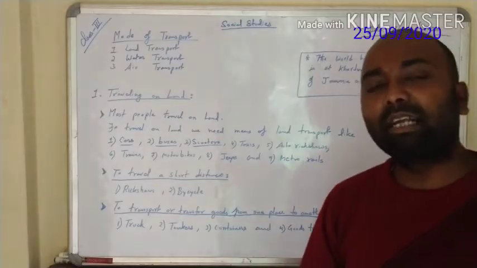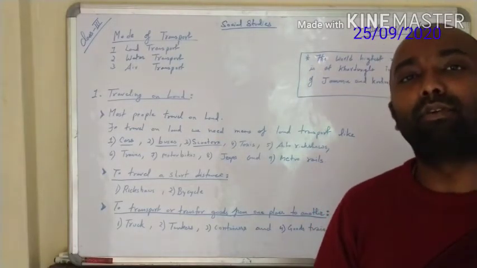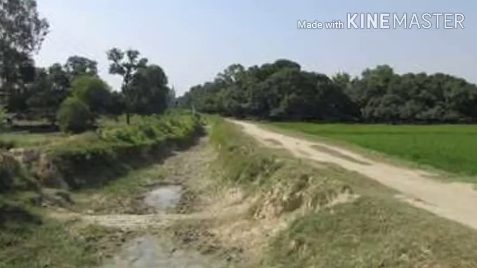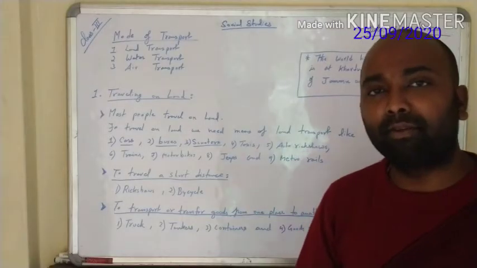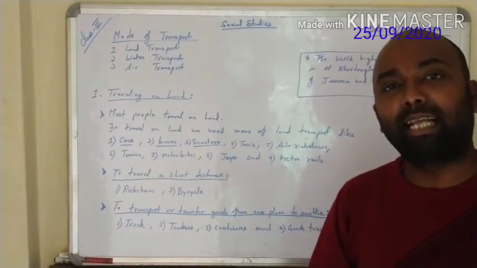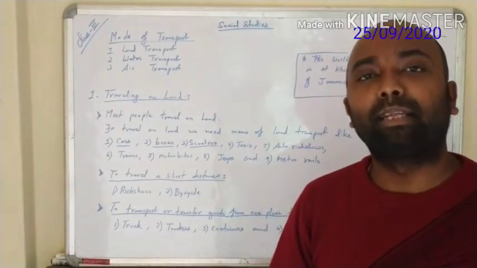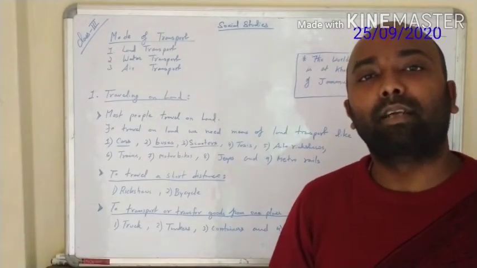Now since we are talking about the roads, there are various kinds of roads. Some are kacha roads, some are pakka roads. Some are the roads which are used by the people but not by the vehicles. But there are some roads which are motorable. Motorable means on which the motor vehicle can run. These roads help us to move from one place to another. It makes our travel comfortable.